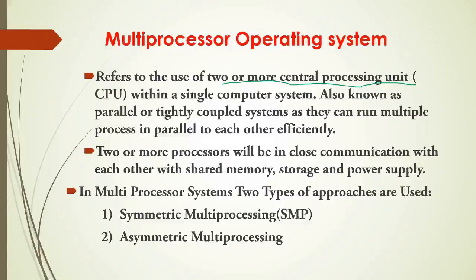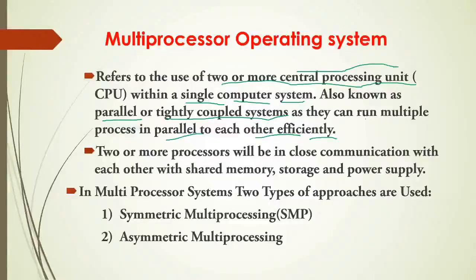Next is multiprocessor operating system. By the name only you'll understand, there are more than 2 central processing units in a single computer system, and it is also known as a parallel or tightly coupled system, as they can run multiple processes in parallel to each other efficiently.